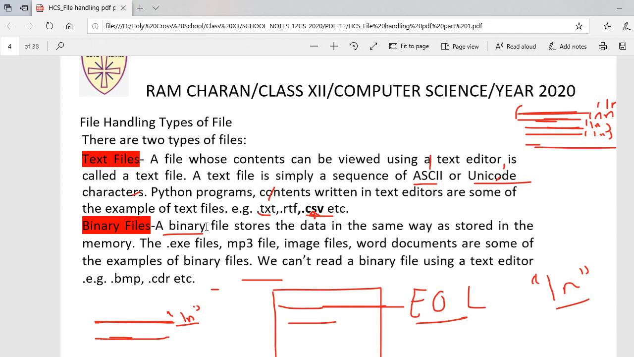Structures in Python. Am I audible properly? Yeah. Yes, sir. Yes, yes.